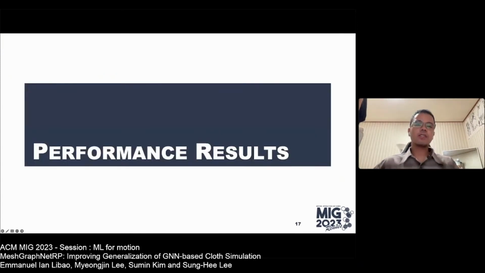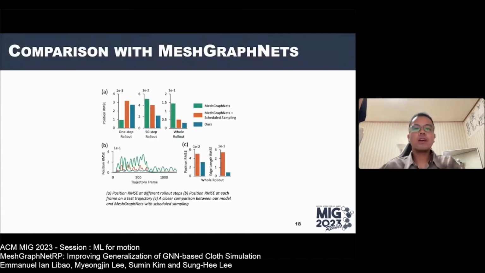Let's check next the performance results. Shown here are the comparison of our work with the MeshGraphNets model. We compared our work with MeshGraphNets and also MeshGraphNets with the scheduled sampling technique. We can see in Figure A the huge difference in the position RMSE of MeshGraphNets and our work for full rollouts. Looking closer between our model and the MeshGraphNets with scheduled sampling, we see a huge gap on the edge length RMSE between these two.